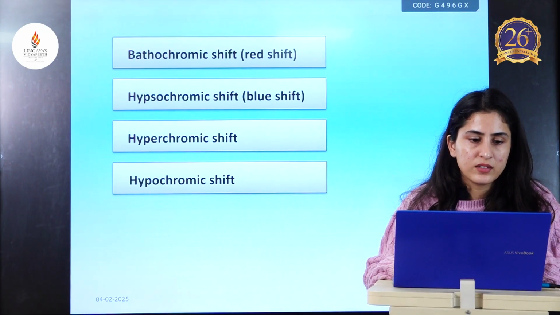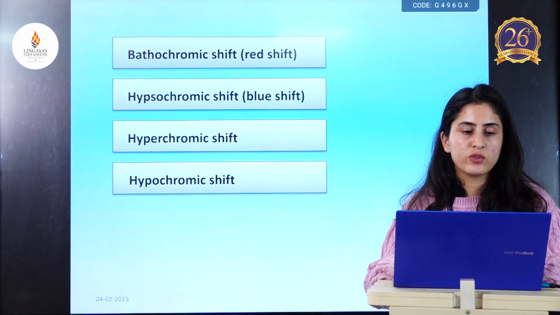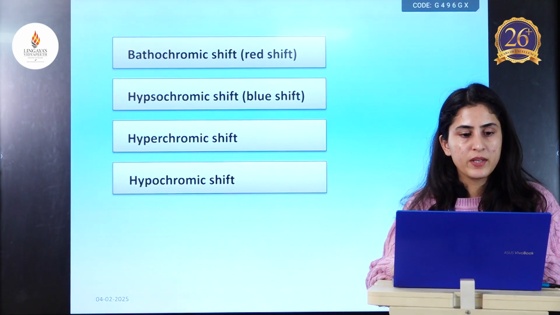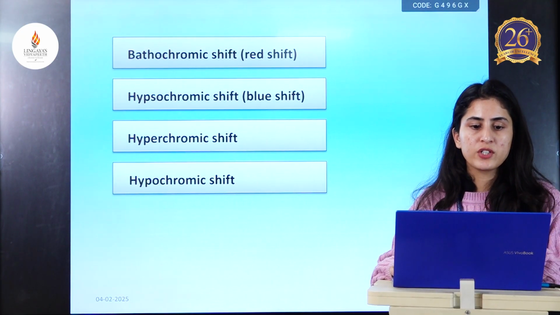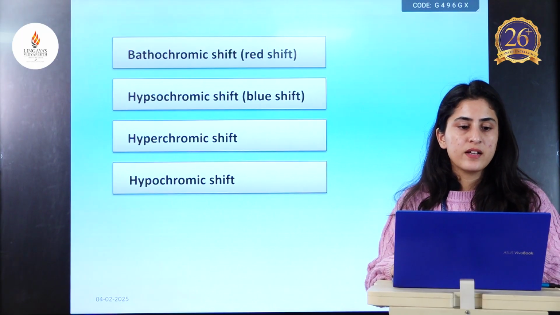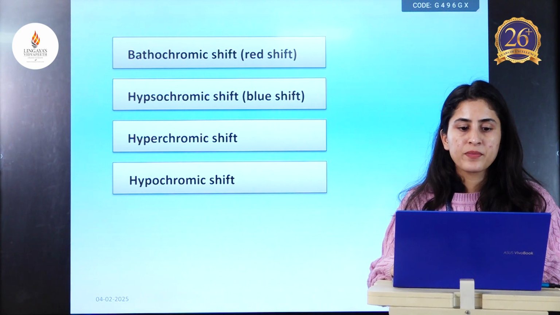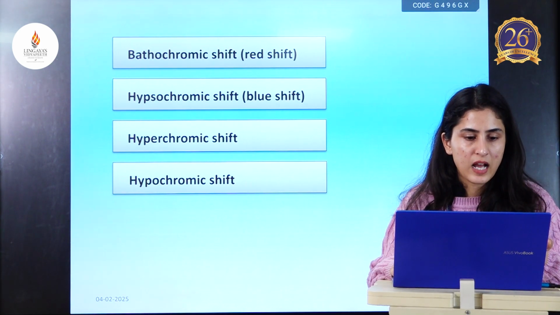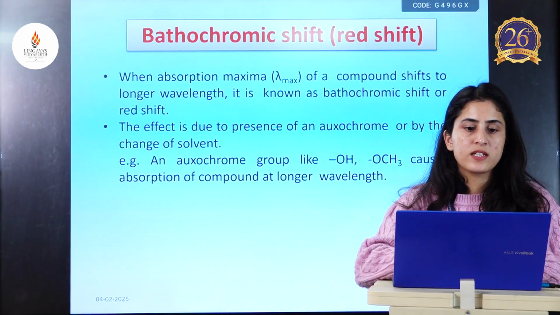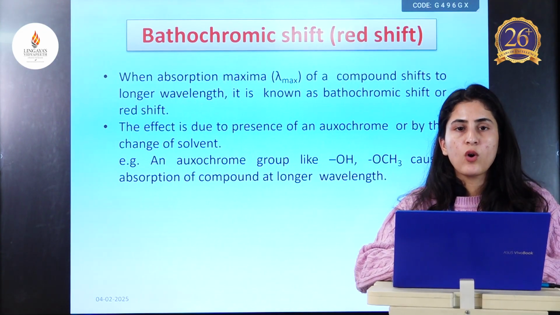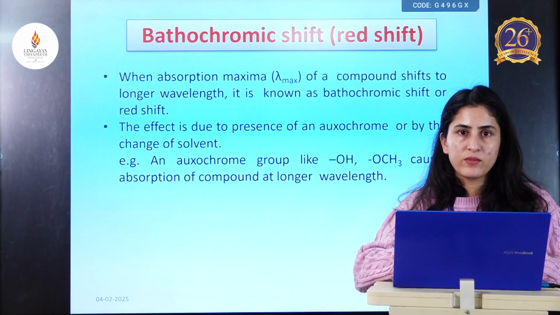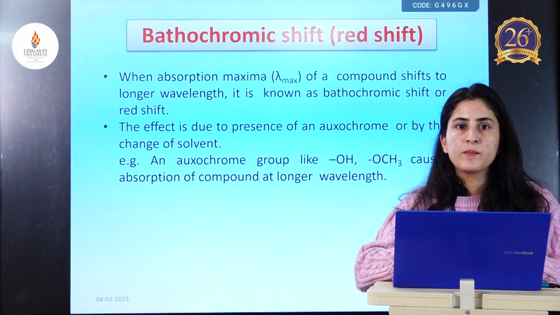Next, there are 4 types of shifts which are usually seen in UV visible spectroscopy. First one is bathochromic shift, which is also termed as red shift, then hypsochromic shift, also called blue shift, then hyperchromic shift, and lastly hypochromic shift. First one is bathochromic shift. We can modify the wavelength or lambda max of a compound by dissolving it in different solvents.